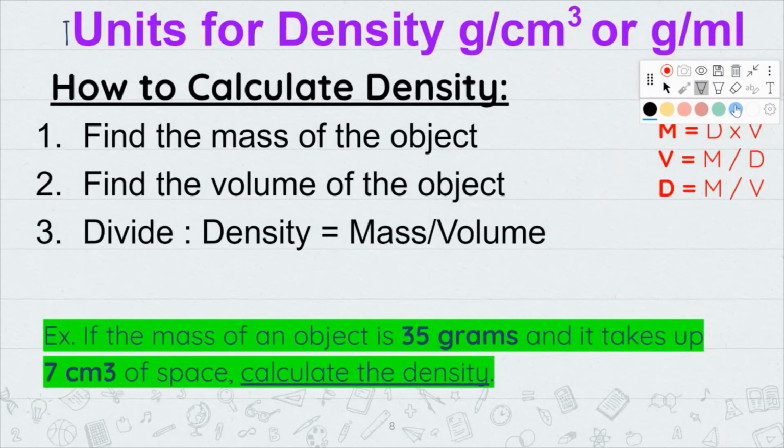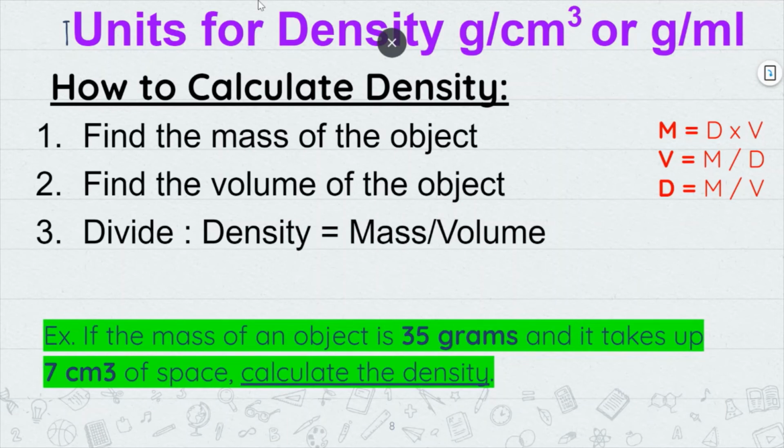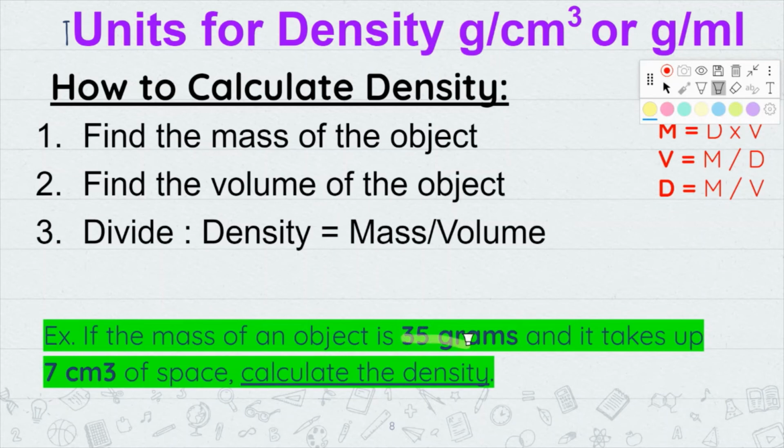So let's look at this example right here. For this example, remember the steps that you have to follow, right? First you got to find the mass of the object, then you got to find the volume of the object, and then you just have to divide mass divided by volume. And so here they're giving you some of the information, right? So right here, you see that you have 35 grams. So right there, grams, remember grams is telling you the mass of something. So you have M, right? But if you look right here, the next thing they give you is 7 centimeters cubed. So remember, centimeters cubed means volume. So you have mass and you have volume. And then right here, they're straight up telling you calculate the density, right?